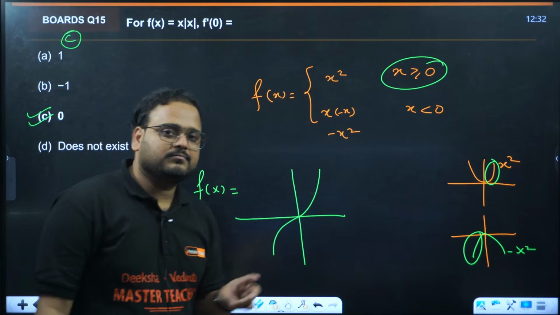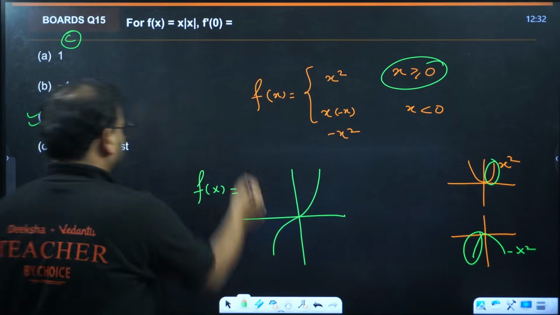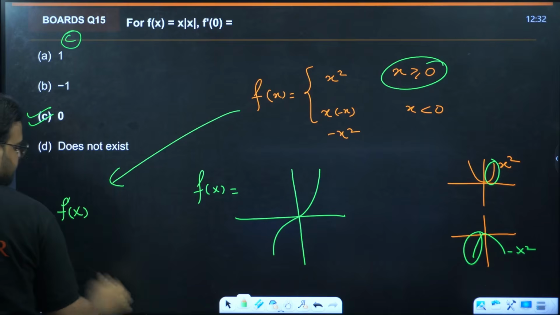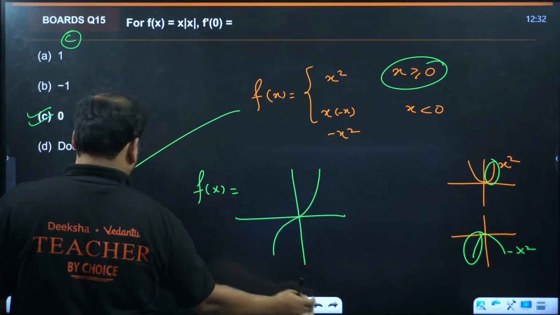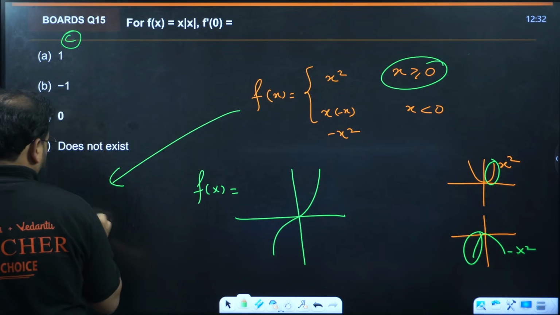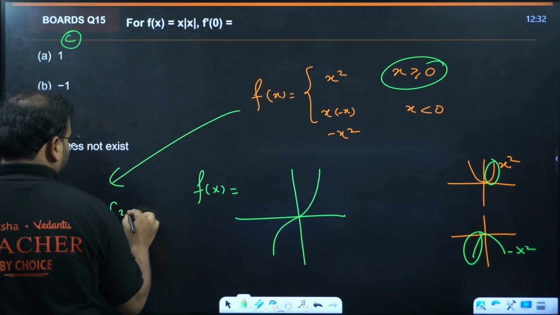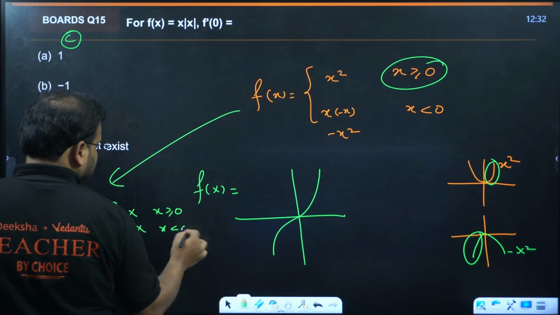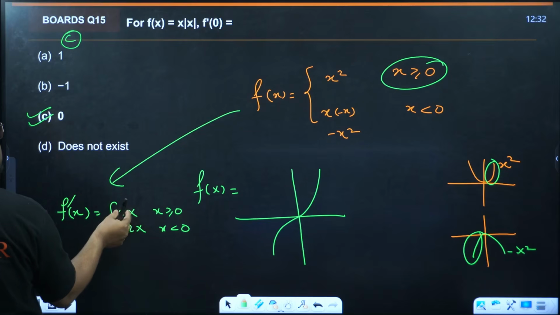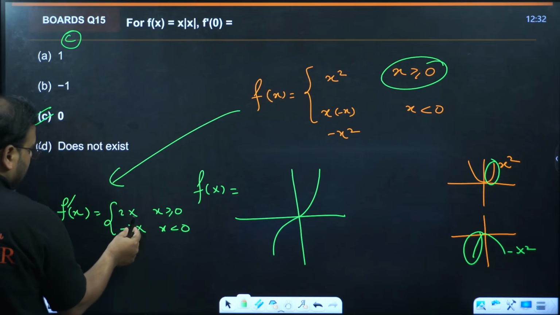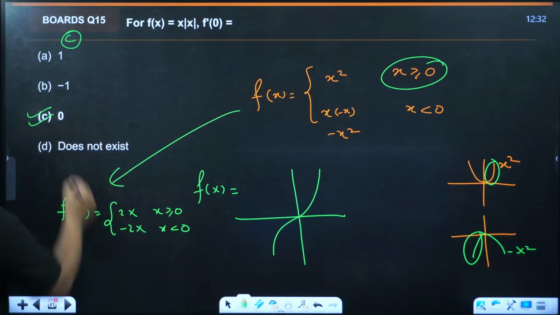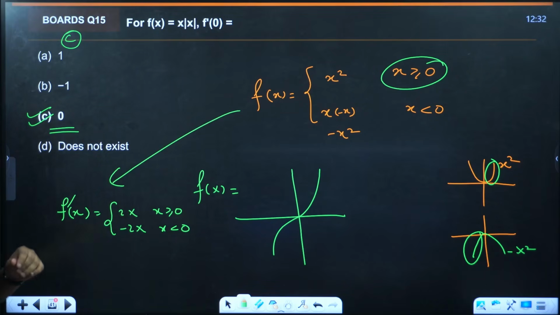Differentiation is what? Check here. If you want to see, differentiate. F dash of x will become 2x when x is more than 0, and minus 2x when x is less than 0. Right here, this will be 2 into 0 is 0, minus 2 into 0 is also 0. So the answer is 0. Correct? Yes.